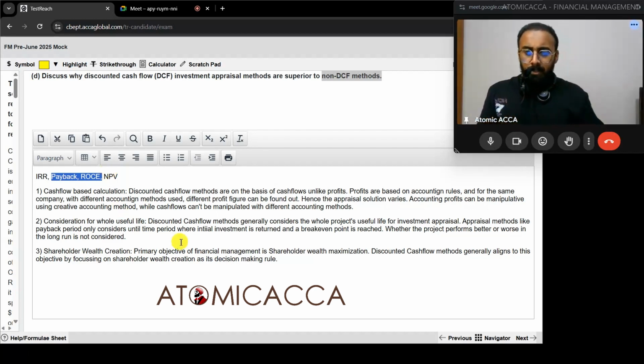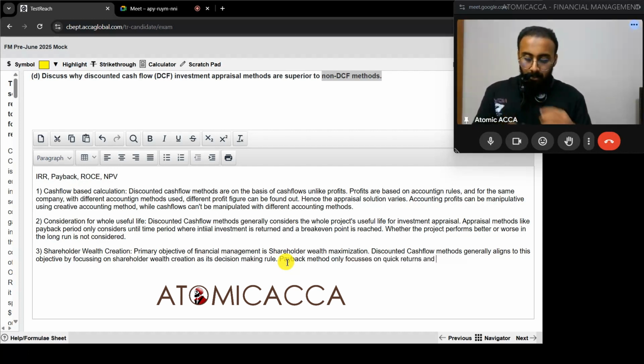Cool. So payback method only focuses on quick returns, and ROCE only focuses on whether the rate of return is greater than target set by the company.